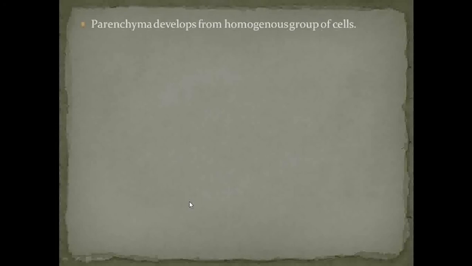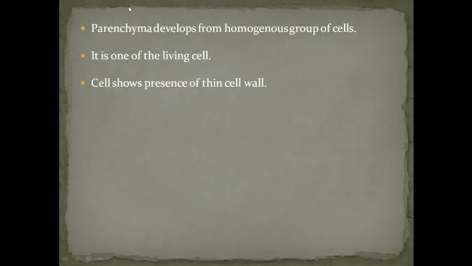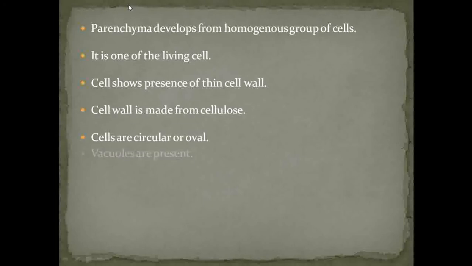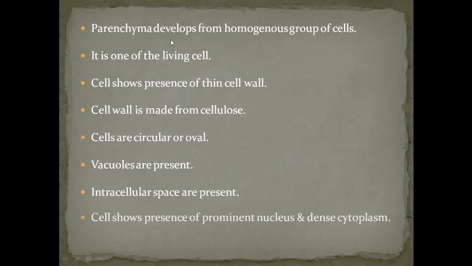Depending upon the nature of the constituents, these parenchyma tissues are developed from a homogeneous group of cells. These are living cells. The cells have a thin cell wall, and this cell wall is made from cellulose. The cells are either circular or oval in nature. They show vacuoles and intercellular spaces. They show a prominent nucleus and dense cytoplasm.